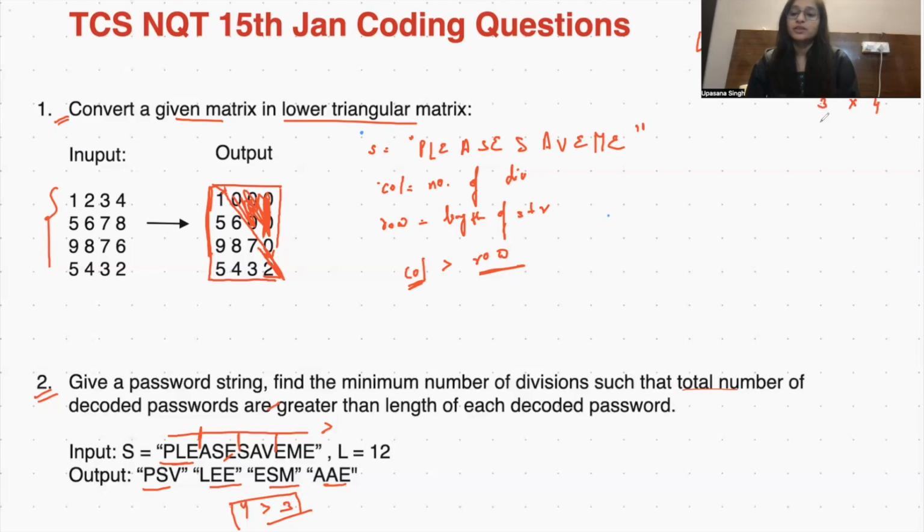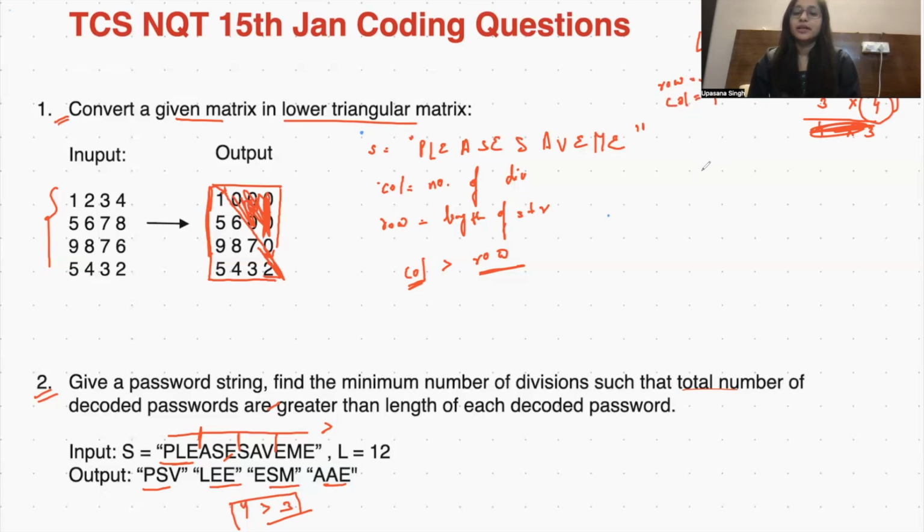If I go further, it will be 4 into 3, which does not match the condition, so this can't be included. We have these 3 options, out of which this particular one gives me the minimum number of columns. So how do I need to divide? There will be 3 rows and the columns will be 4.